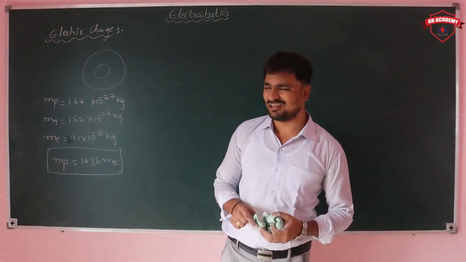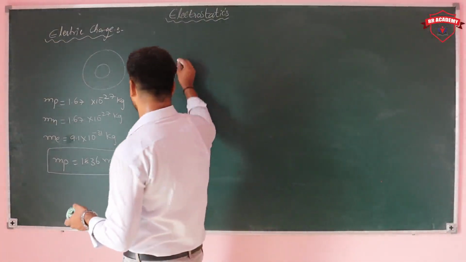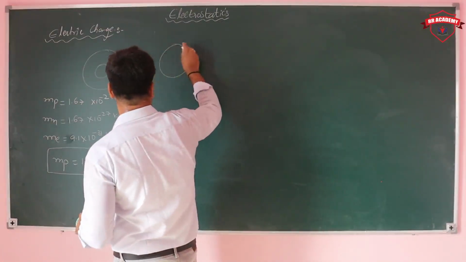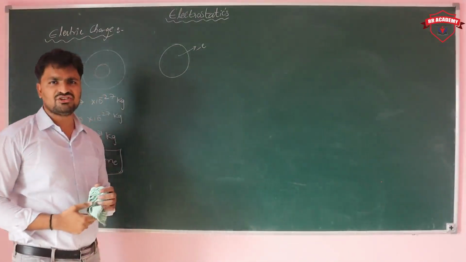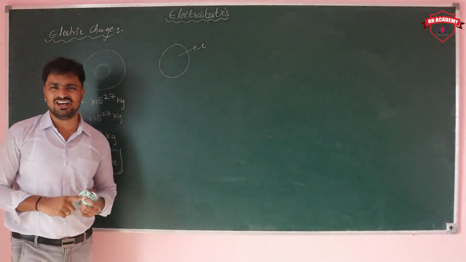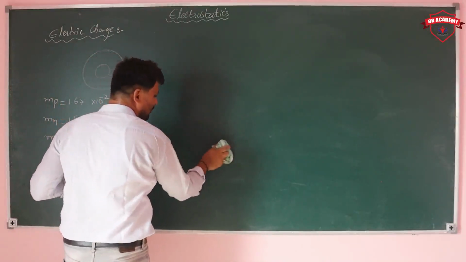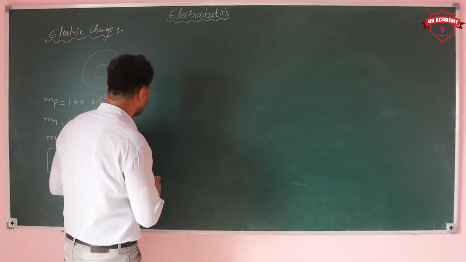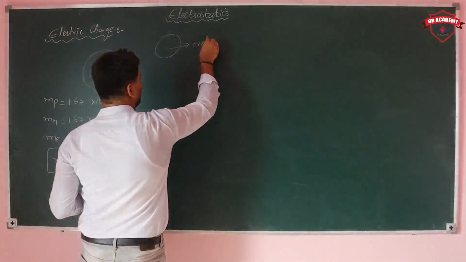For any body, if it loses electrons, that is, a deficiency of electrons, then the body becomes positively charged. How is it possible? The deficiency of electrons is said to be positively charged.